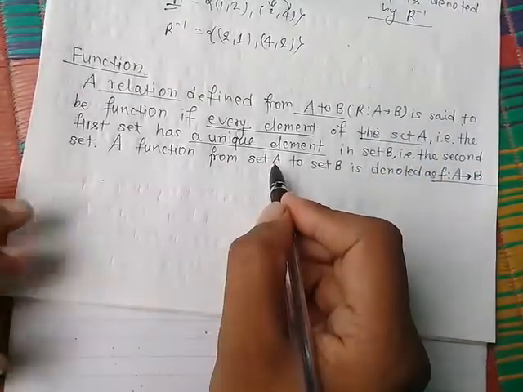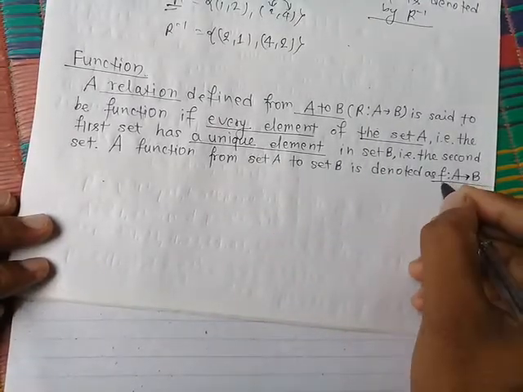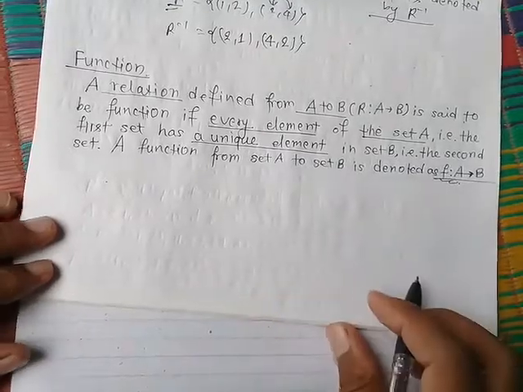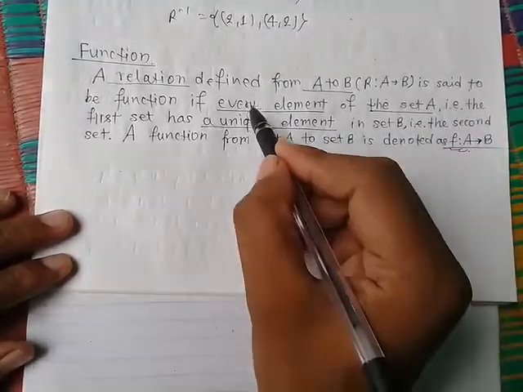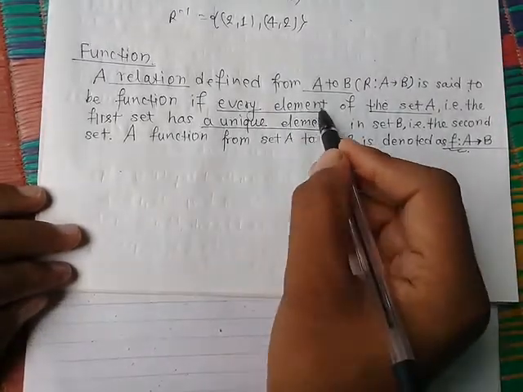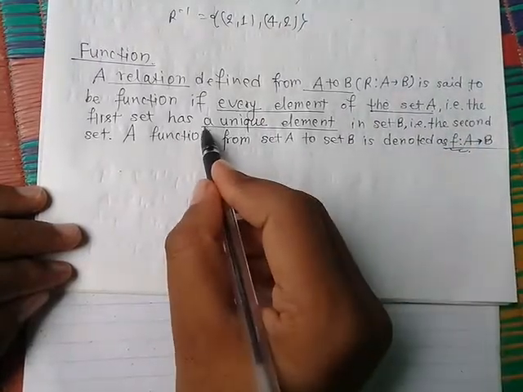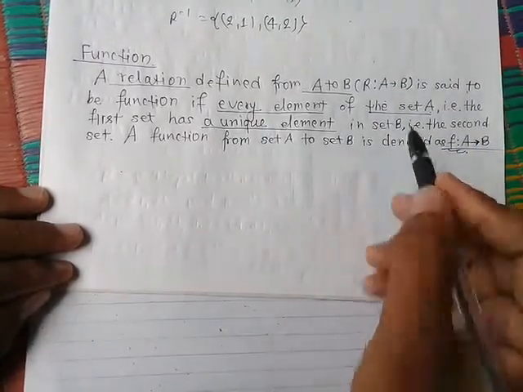A function from set A to set B is denoted by f: A → B. For example, concentrate on these two points: every element of set A has a unique element in set B.